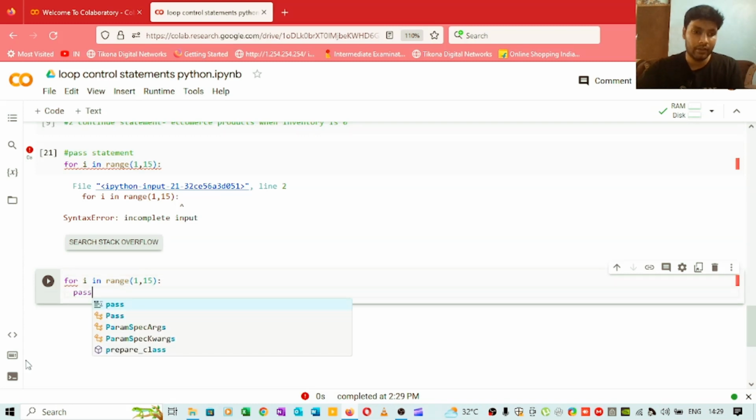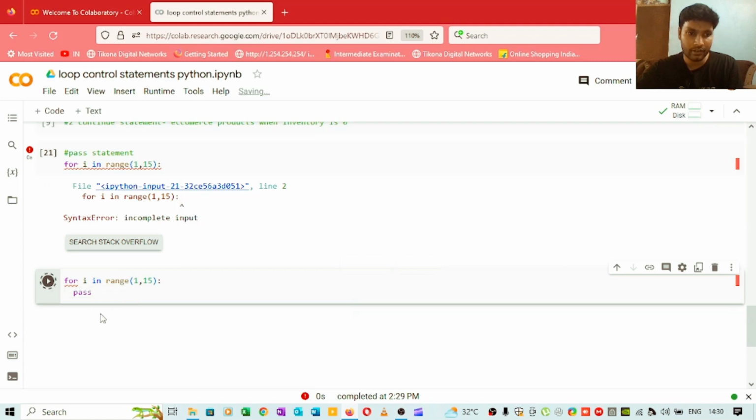When you write pass here, you won't get any error, because you are simply passing this statement and will add some logic in the future. If you now run this cell, you are not getting any error. So you can come back and write the logic, and not only with loops, you can use these pass statements otherwise also.